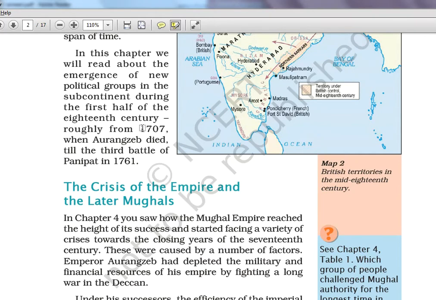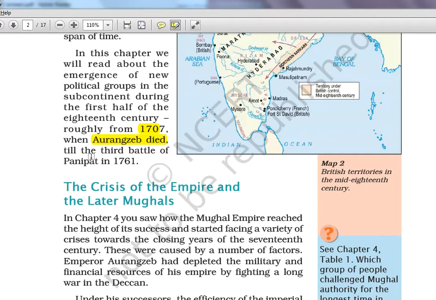1707 is an important date again, everyone will know, because Aurangzeb died. That was the last strong Mughal ruler, you can tell. After this, all it was, you can call dummy rulers who did not even rule more than 4 or 5 years, but there were one or two who ruled for the namesake. Even though they were on the throne, the power was exercised by the nobles in the court or zamindars, who were actually ruling.